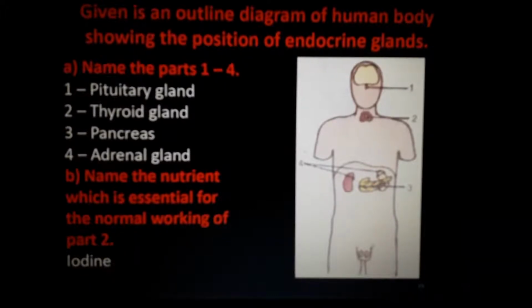Understand? Each and every part of our body has blood cells. You have studied about capillaries, arteries and veins in the previous chapter, and each and every part of our body has these blood vessels. That's why these types of hormones can control every part of the human body. That's why they have some advantage over the nervous system.